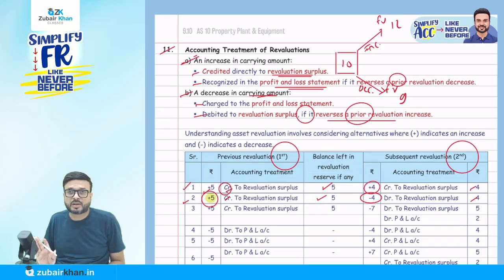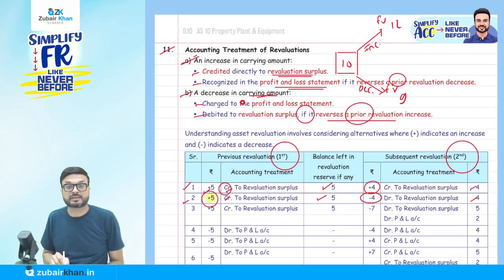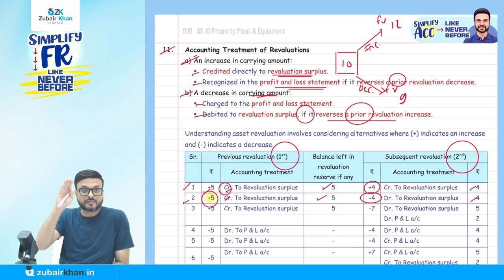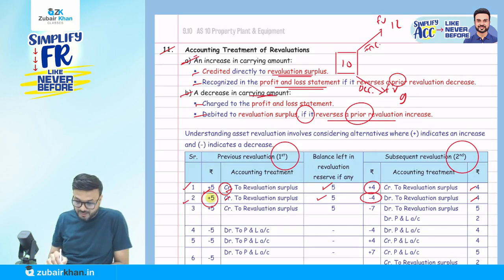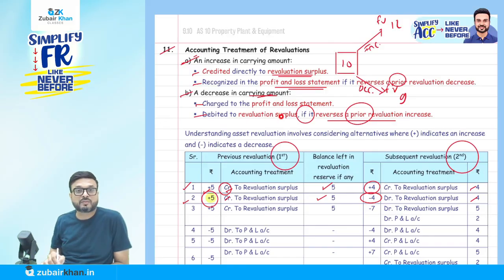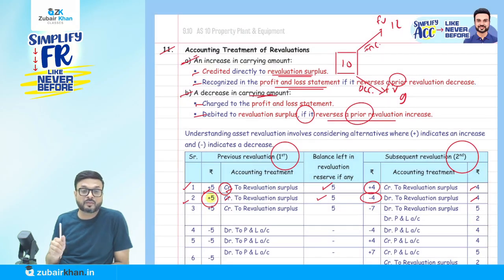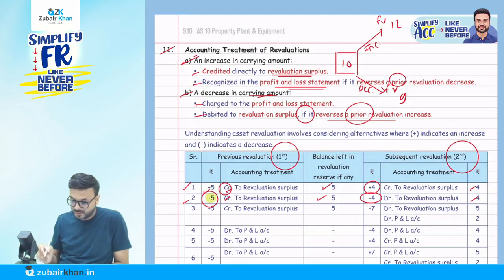Now understand this. They are saying a decrease in value is charged to the P&L account. So these 4 you would say are charged to P&L, but they say it is debited to revaluation surplus if it reverses a prior revaluation increase. Previously we credited revaluation surplus, and now we are decreasing it, so we adjust against revaluation surplus only. In general, when the value goes down, we debit the P&L account. The exception is that it is debited to revaluation surplus because we are reversing a prior revaluation result. We had an increase of 5 previously, and now we are adjusting it. A maximum of 5 is allowed, but I am decreasing by only 4, because we have a balance of 5 but the decrease is 4.